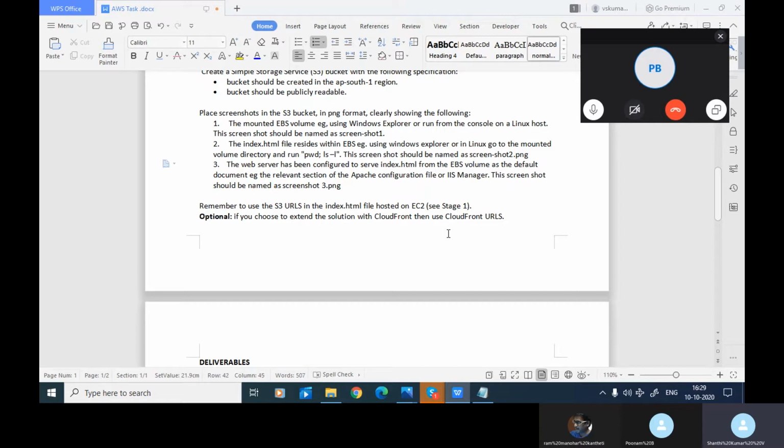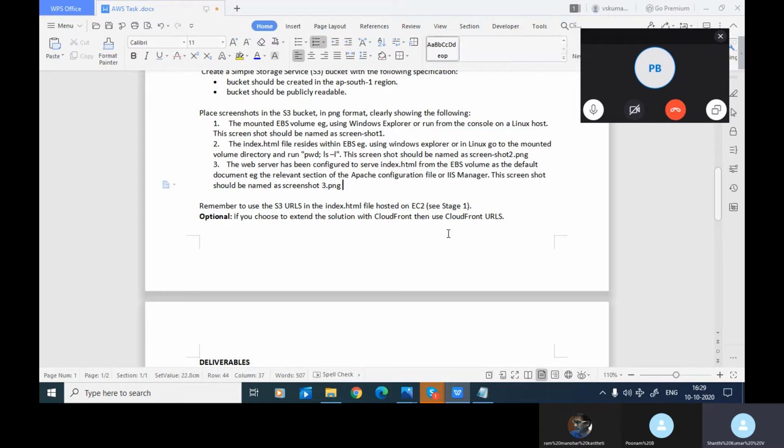The web server has been configured to serve HTML from the EBS volume as the default document. For example, the relevant section of the Apache configuration file or IIS manager. This screenshot should be